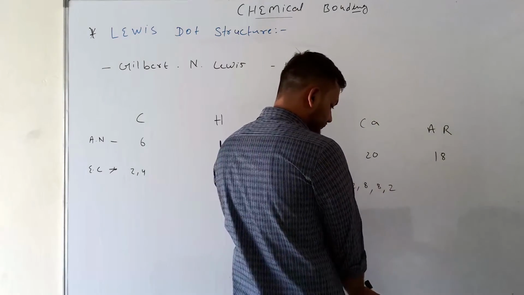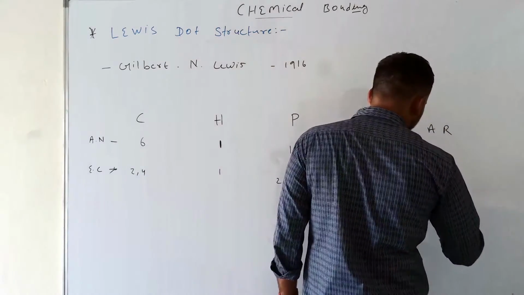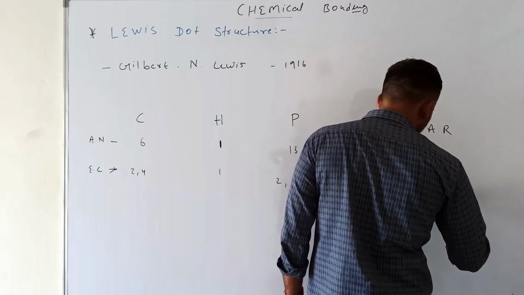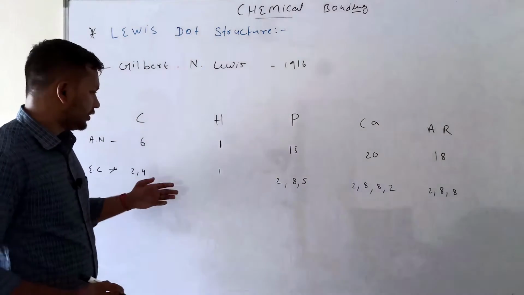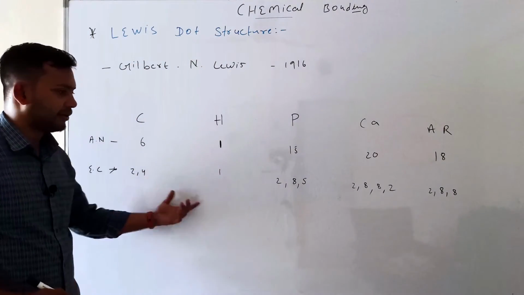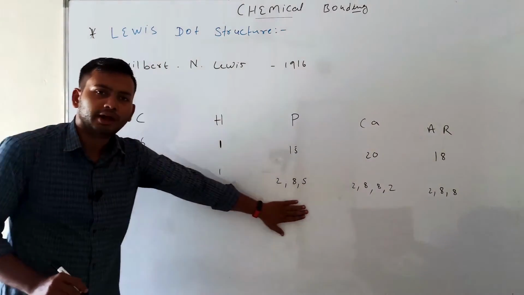And argon has a total of 18 electrons, so the electronic configuration is 2, 8, 8. This is the electronic configuration of the given atom.